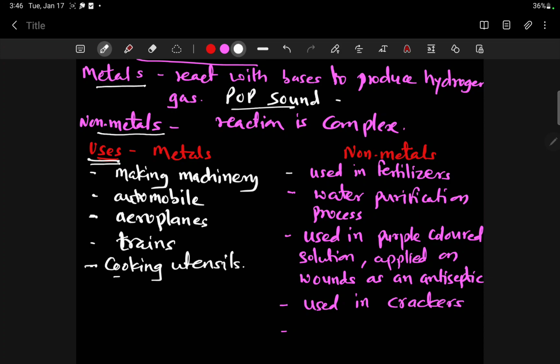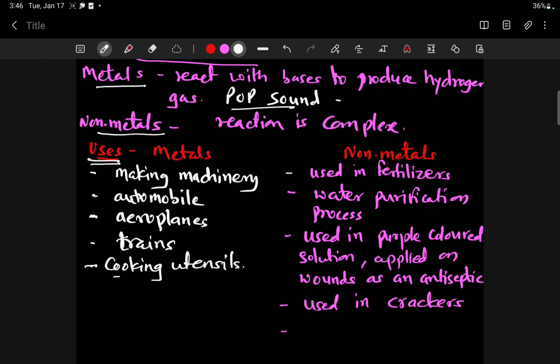Now what about the non-metals? These non-metals are also used in fertilizer production for increasing soil fertility. Second, they are used in the water purification process. When we use RO water for drinking, the RO water filtration plant also uses these non-metals during water purification.